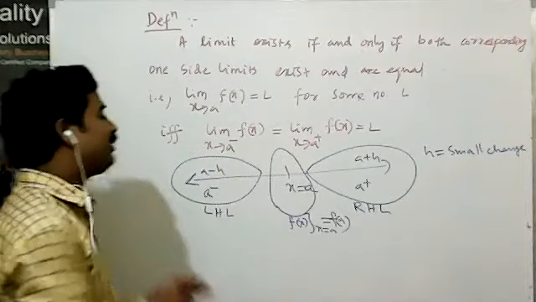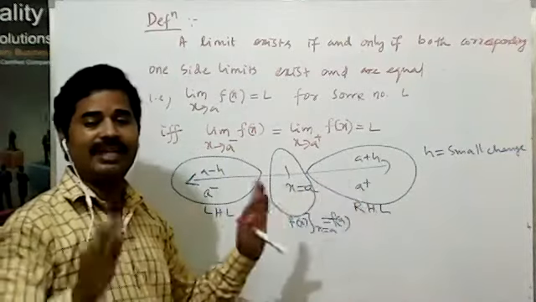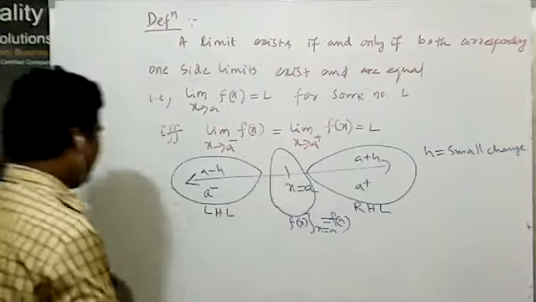If left hand limit is equal to right hand limit, then the limit exists.